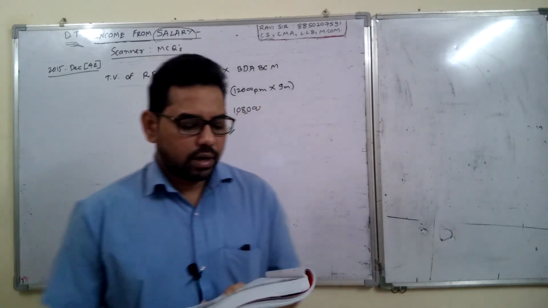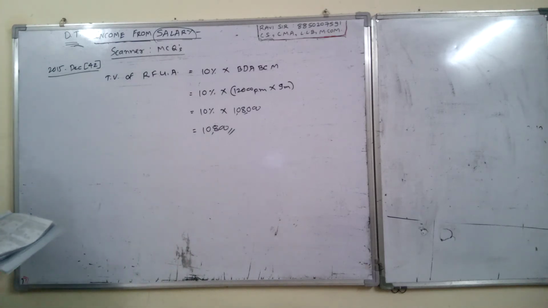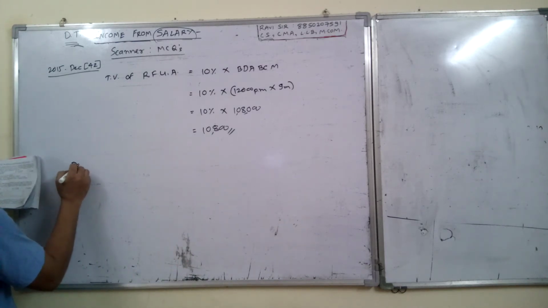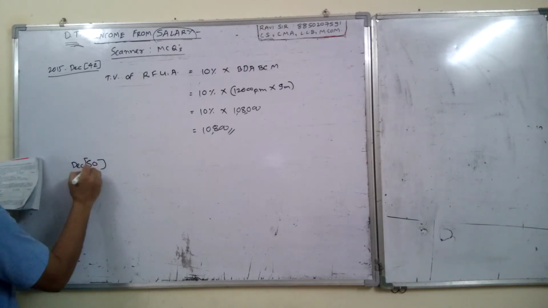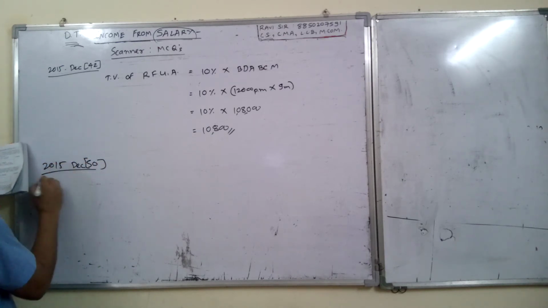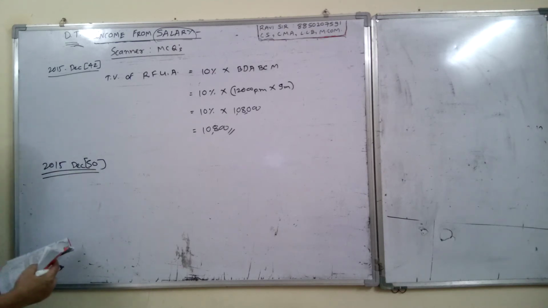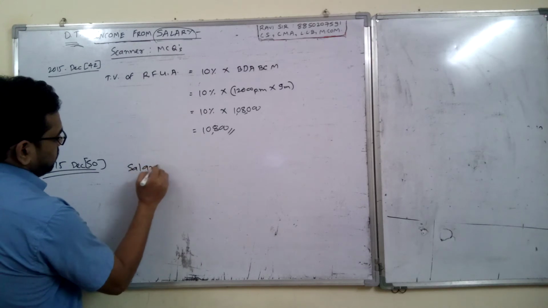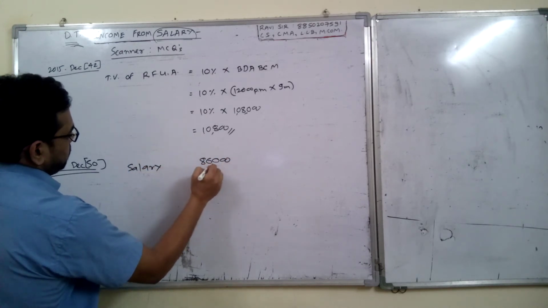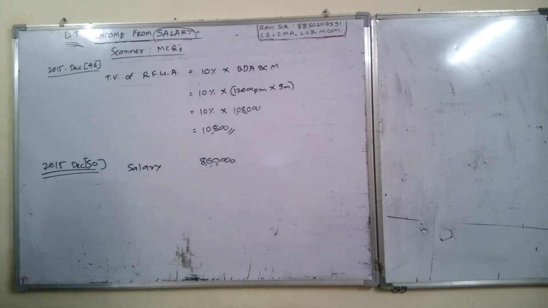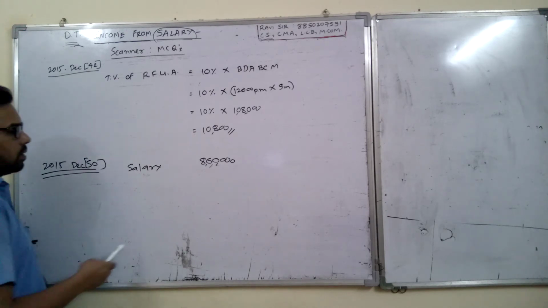Total salary is given as 8,60,000, and he has paid 1,20,000 to the recognized provident fund. So what is the income he will get in hand?